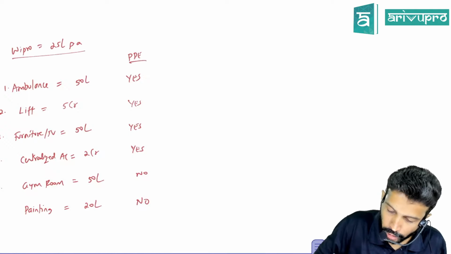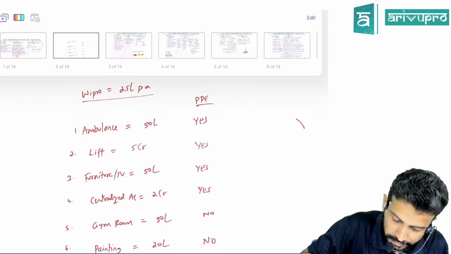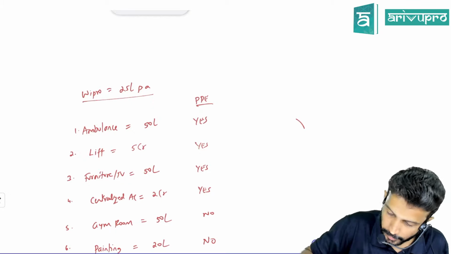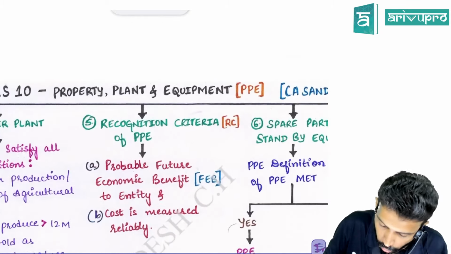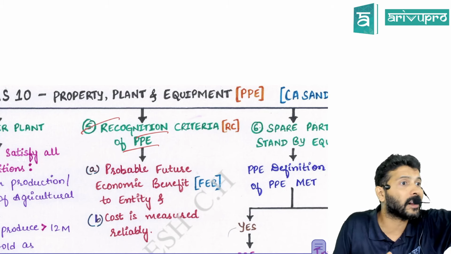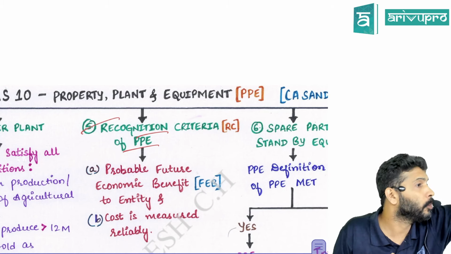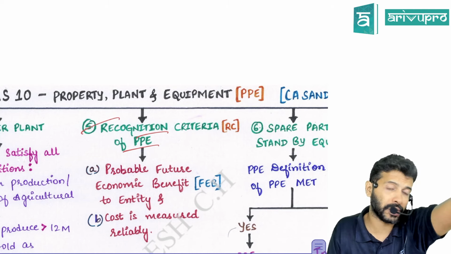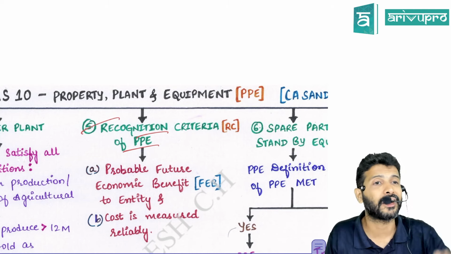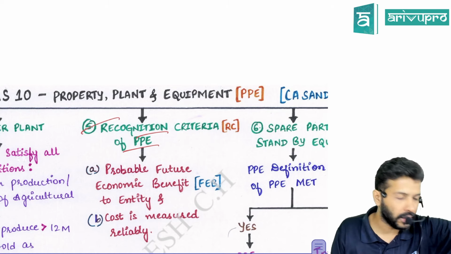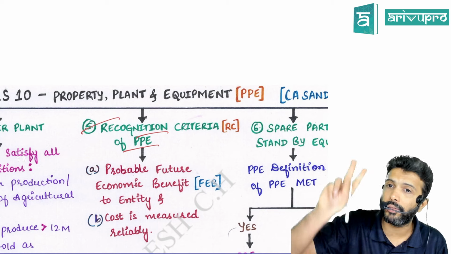But if you want to show PPE in your balance sheet, there are 2 recognition criteria. If you want to call it PPE, there are 3 characteristics. But to show that PPE in the balance sheet, there are 2 more recognition criteria. That means in totality there are 5. 3 are the features of PPE, and to show PPE in the balance sheet you need 2 more.